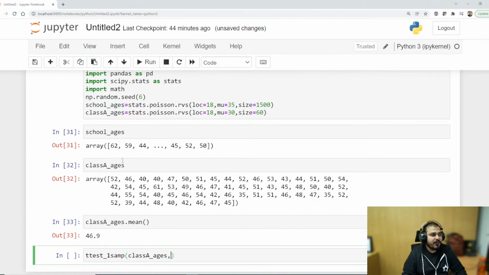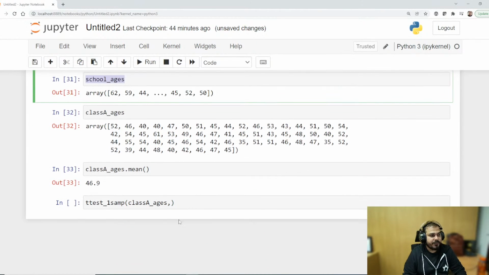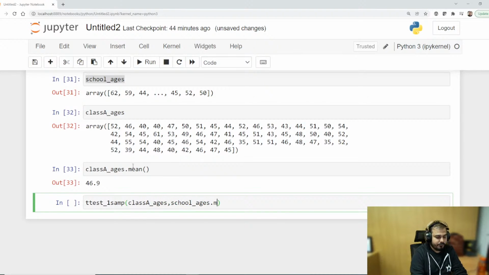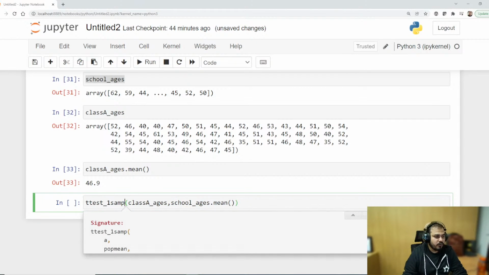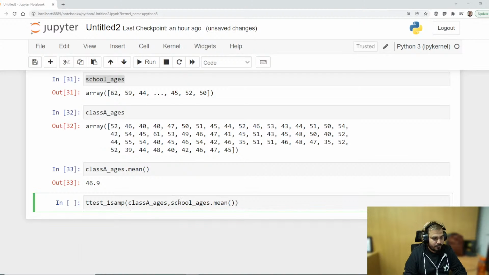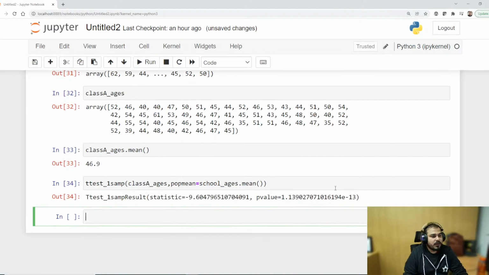I will give this specific mean, school_ages.mean. If I go over here and press shift tab, you will be able to see that the second parameter I have to give is the mean. This is nothing but my population mean. Now here you can see that I'm getting the p value as this one.